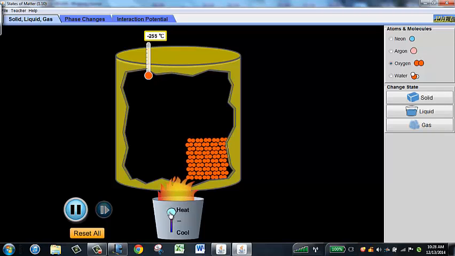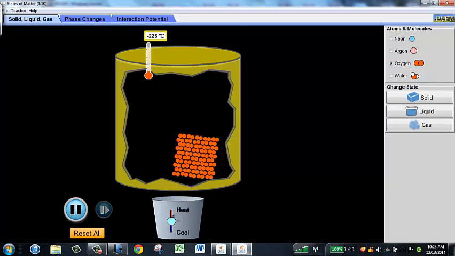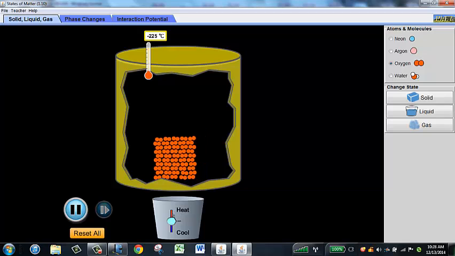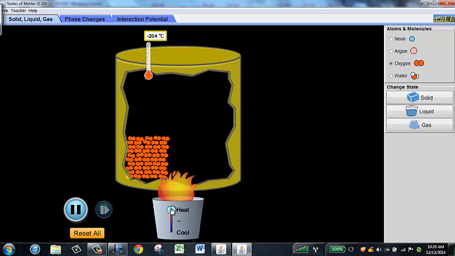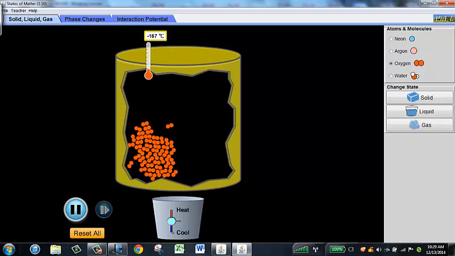And as I heat them up, now we see the temperature rising. We can see the molecules have greater vibrational motion. So on average, they have more kinetic energy, more motion. If I heat this beyond the melting point, we'll see the structure of the solid break down.